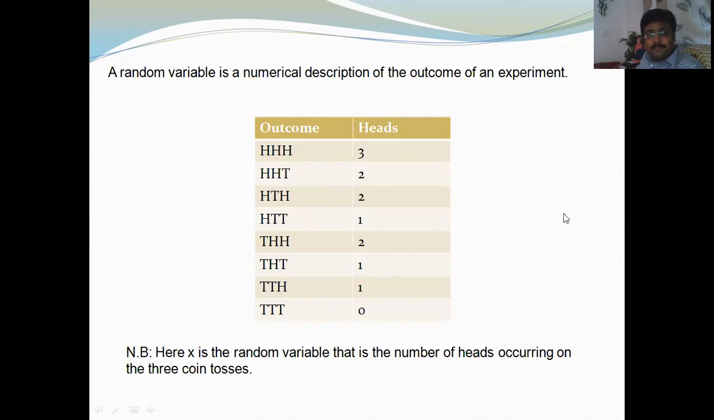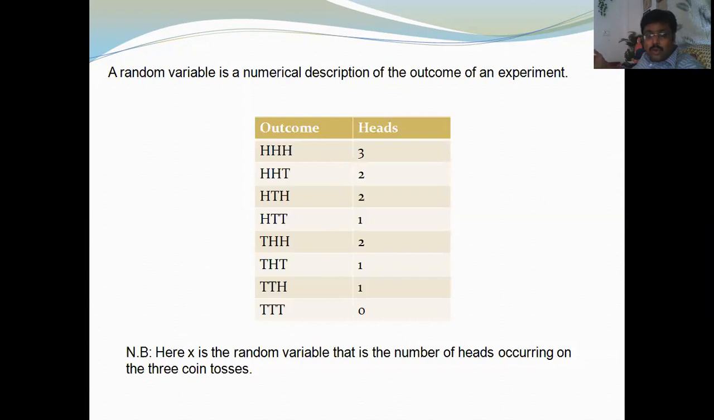What is x? x is the number of heads occurring on the three coin tosses. In our example, x is the number of heads occurring on the three coin tosses. So x is the random variable. So what is the definition? The definition is that a random variable is the numerical description of the outcome of an experiment.